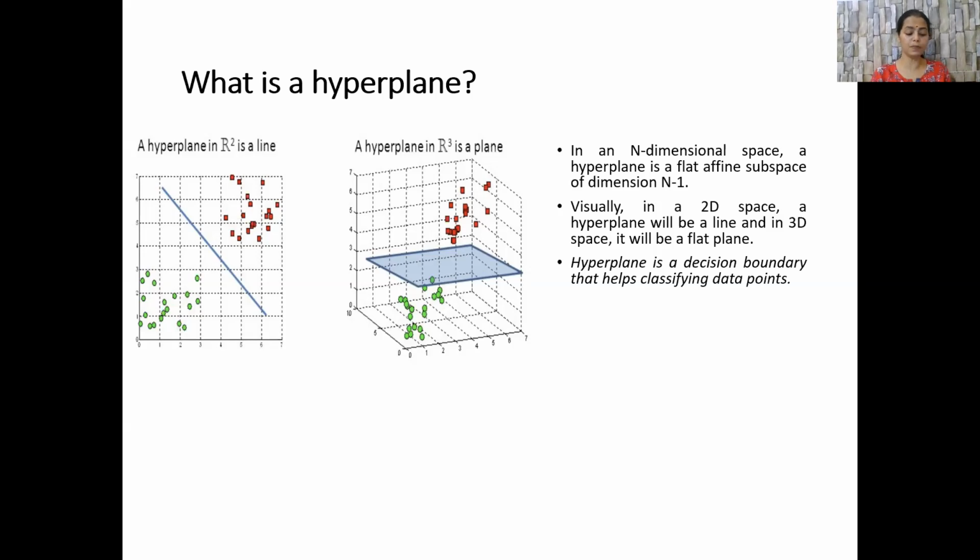In a three-dimensional space, a hyperplane is a two-dimensional plane. In more than 3 dimensions, say 4 dimensions, a hyperplane is nothing but a plane separating these classes into categories of n minus 1, that is 4 minus 1, or 3. So basically, a hyperplane is a decision boundary that helps classify the data points into different classes.